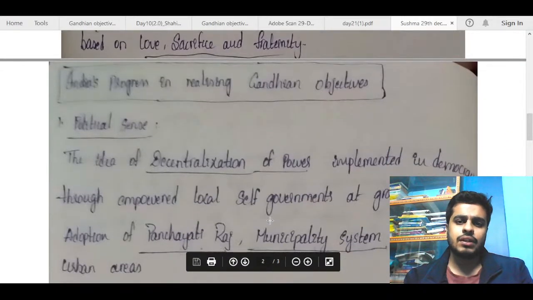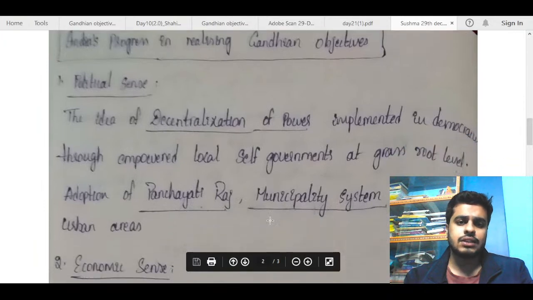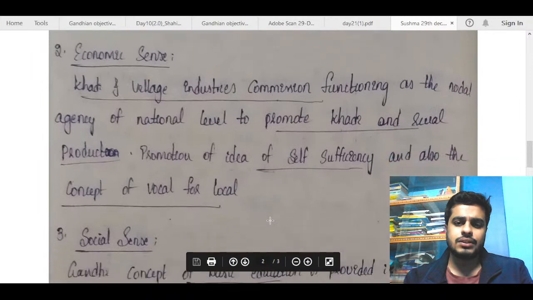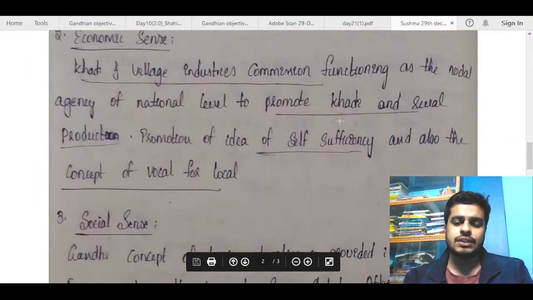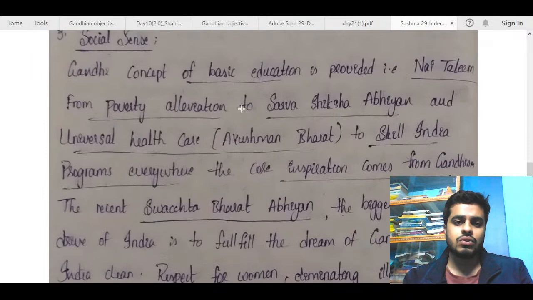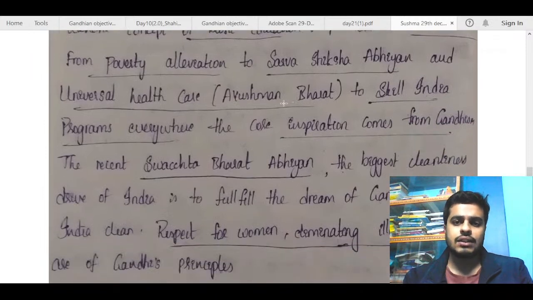India's progress in realizing Gandhian objectives, political sense. So this is okay. Panchayati Raj, economic sense, Khadi and Village Commission, self-sufficiency. Give some decent schemes. Talk about Make in India. Talk about production linked incentive. Talk about Atmanirbhar Bharat here. Social sense, Gandhi's concept of basic education. So okay, fine. Universal healthcare is also okay.